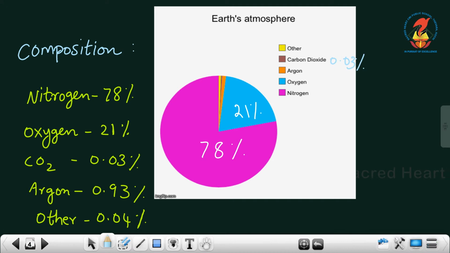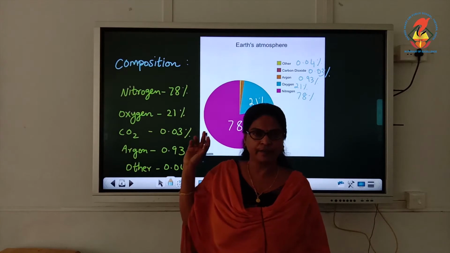Argon is 0.93%. Then other gases, they all together 0.04%. Oxygen is 21%. Nitrogen is 78%. This is the composition of air.